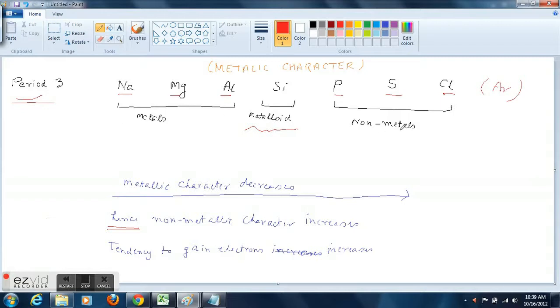So as we move from sodium to chlorine, metallic character decreases, that means electropositivity decreases, and non-metallic character increases, or electronegativity increases. So what is electropositivity? Electropositive elements are elements which have a tendency to lose electrons, and electronegative elements are those elements like chlorine, fluorine, bromine, iodine, which have a tendency to gain electrons. Whereas sodium, potassium, magnesium, they are electropositive elements, they have a tendency to lose electrons to enter into chemical reaction.